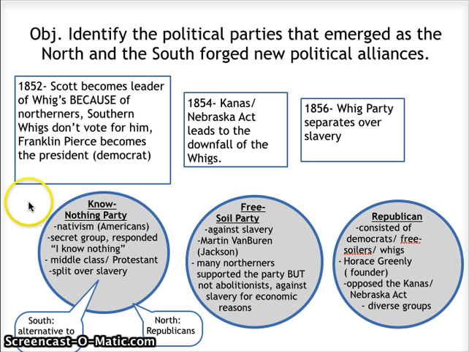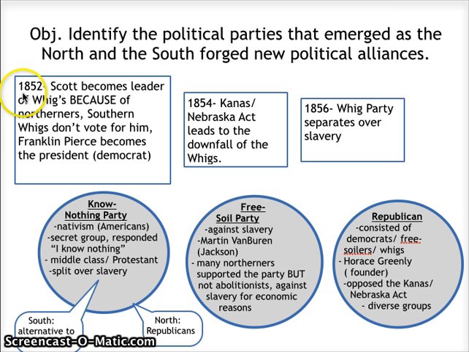So in 1852, looking at our first objective, a man named Scott becomes the leader of the Whig Party. But at this point, the Whig Party is starting to split because Northerners and Southerners are disagreeing over the slave issue. Scott is a Northerner, and he wins support of the Whig Party because he is a Northerner. The Southerners' response is to not vote for the Whig Party. They do not want to support someone who is a Northerner and who is against the Fugitive Slave Act.